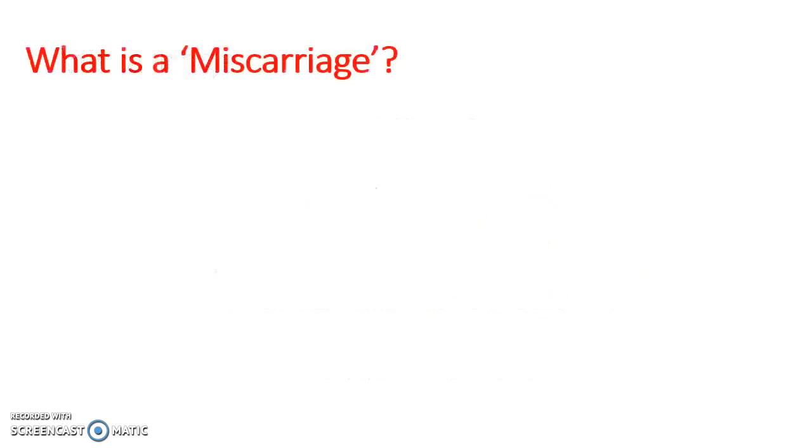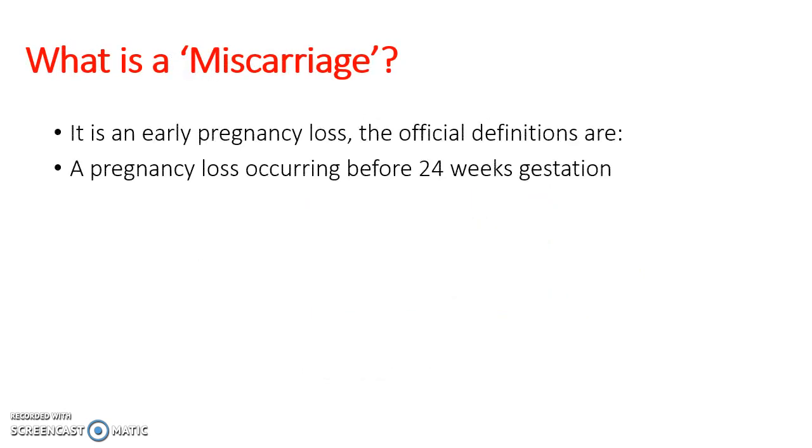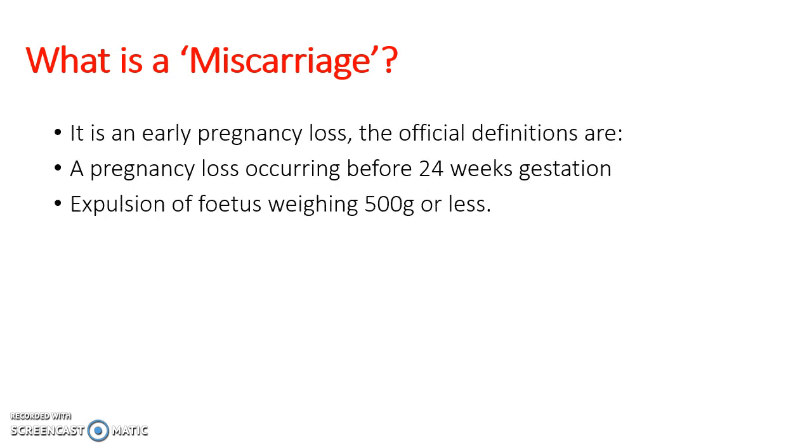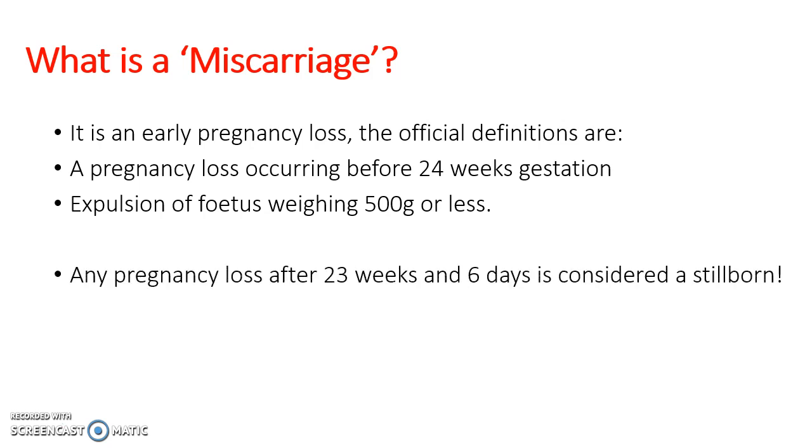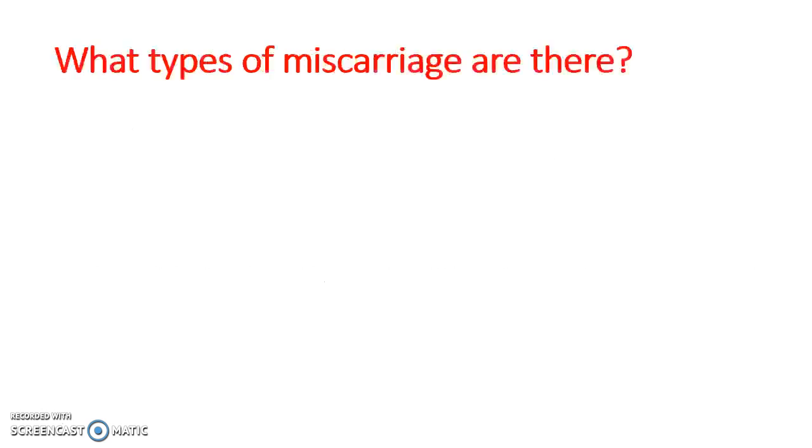So what is meant by miscarriage? A miscarriage can be defined as a pregnancy loss occurring before 24 weeks gestation or the expulsion of a fetus weighing 500 grams or less. As previously mentioned, any pregnancy loss after the point of 23 weeks and 6 days gestation is classified as a stillbirth rather than a miscarriage.